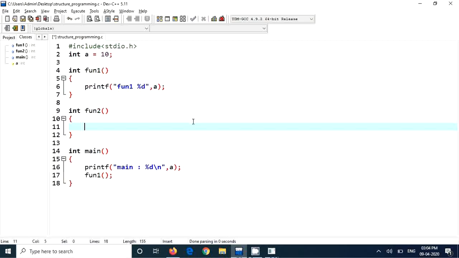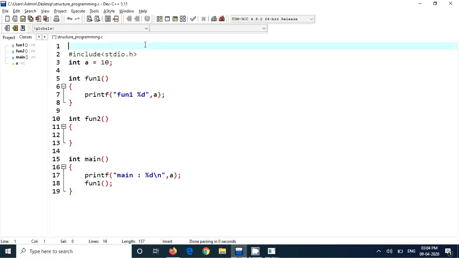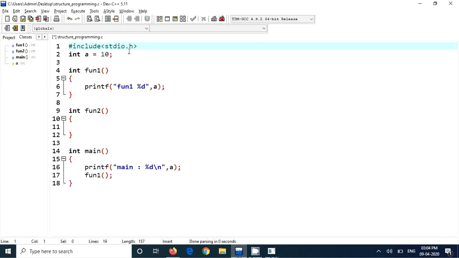And what is a local variable? There are two types of variables, global and local. So this is a global variable. Now if it is a local variable, it is present inside the function. For example, I am putting int i equal to 10 here. This is a local variable local to fun2. So it is present in fun2.